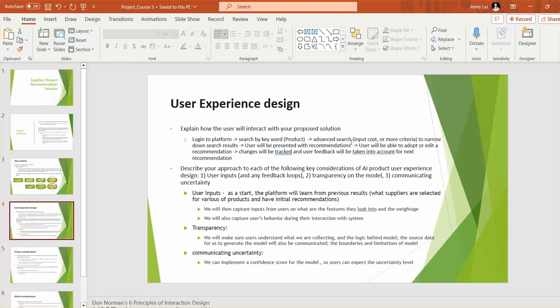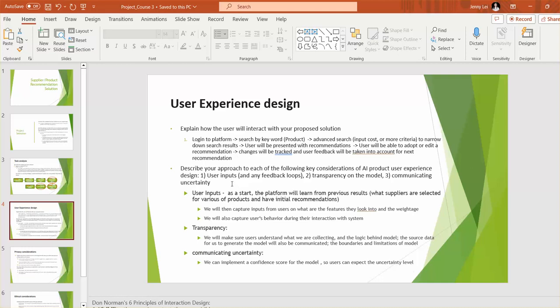After the name, they might also want to look for suppliers for this product within a certain cost range, or based on a region, etc., to narrow down the search results. Then the user will be presented with recommendations on the screen, and the user will be able to adopt or edit a recommendation. All the user behaviors and the changes they make will be tracked, and the user feedback will be taken into account for the next rounds of optimization of our recommendation.